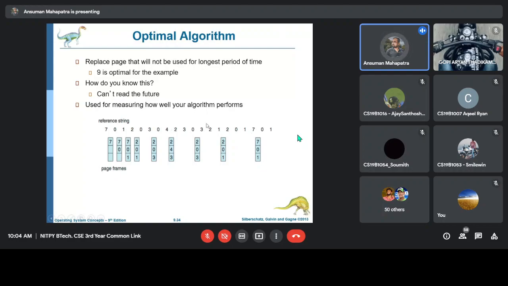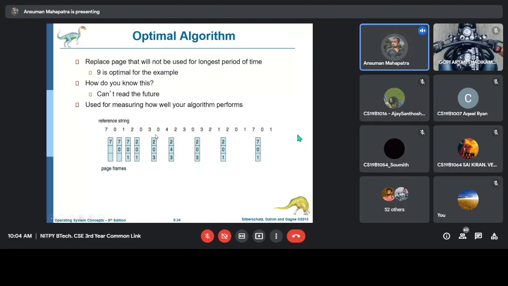Guessing this reference string is very difficult, so we are not using this optimal algorithm, and we will keep it as a standard algorithm. Whatever algorithm we propose, we will just compare it with this algorithm. So it is just a theoretical algorithm which cannot be implemented in an operating system.